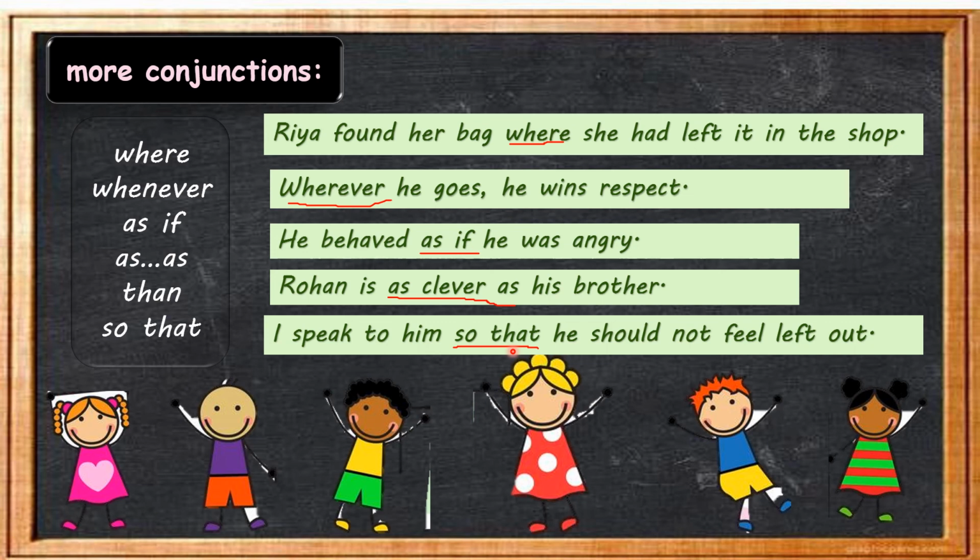It is giving a reason, and it is telling about the result. I was speaking to him because he was new in the circle and I was trying to comfort him, so that he should not feel left out.